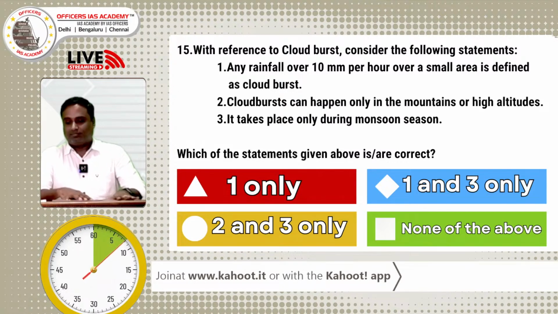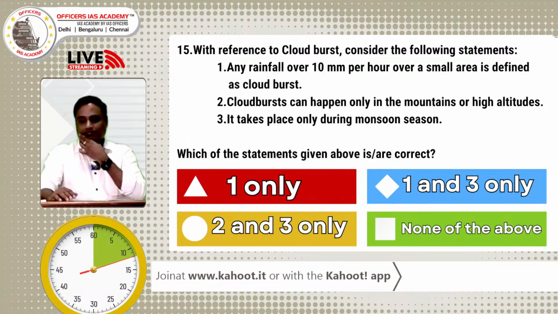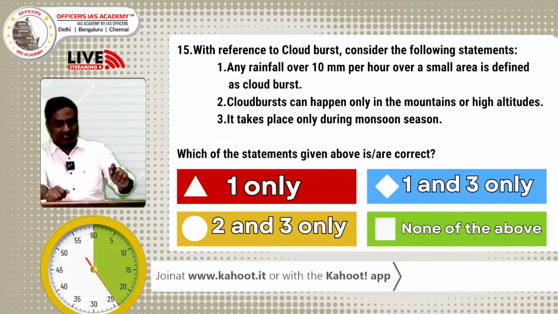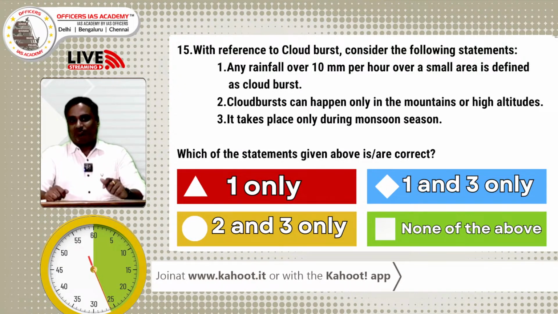Make sure you climb to the top spot by giving the right answer. More than 15 people have answered now. Last 10 seconds of the quiz.